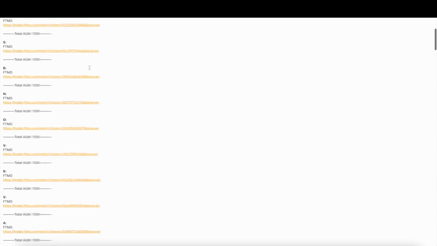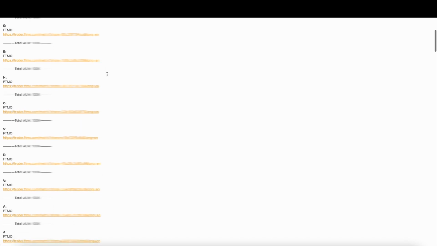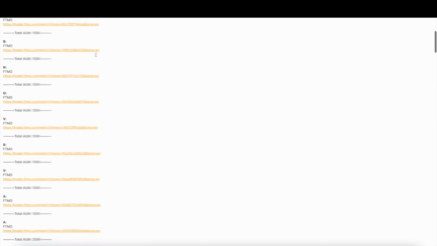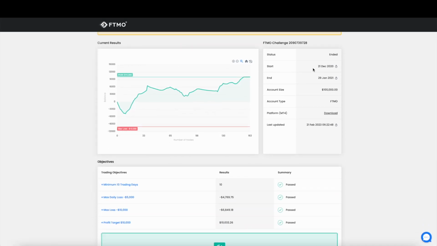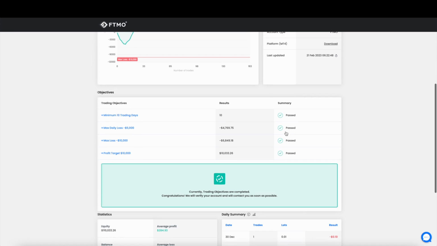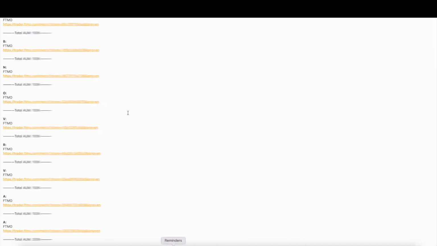And that's where you can see that at the same time that I started winning the challenge verification, they also wanted to be a part of that progress themselves and see themselves winning. So let's click on this one. This was in December of 2020, and you can see that it's passed. Let's go to this one right here.